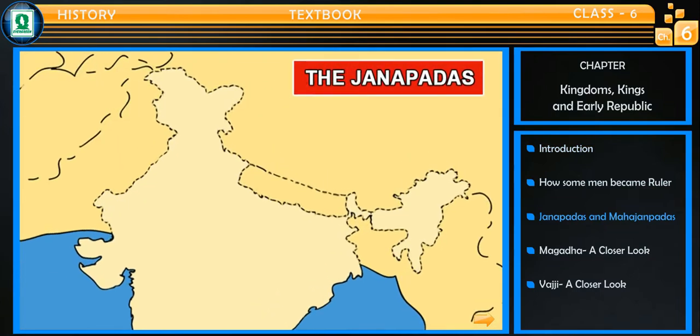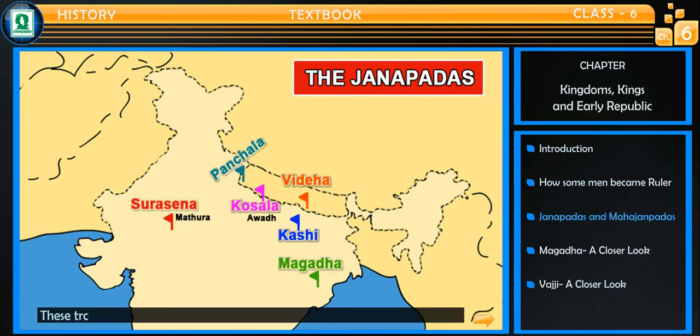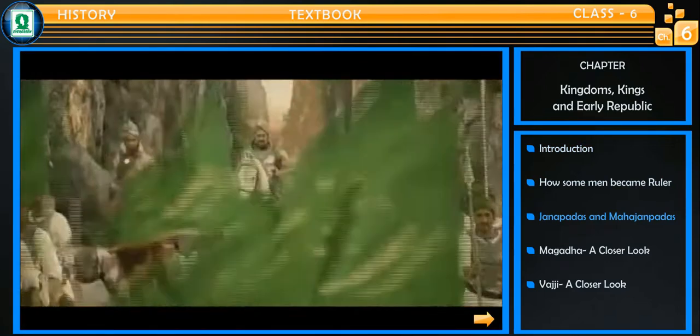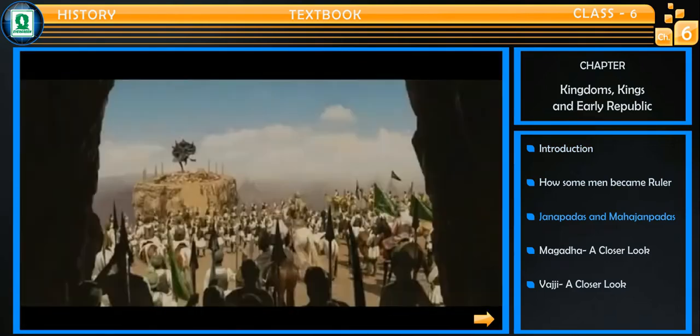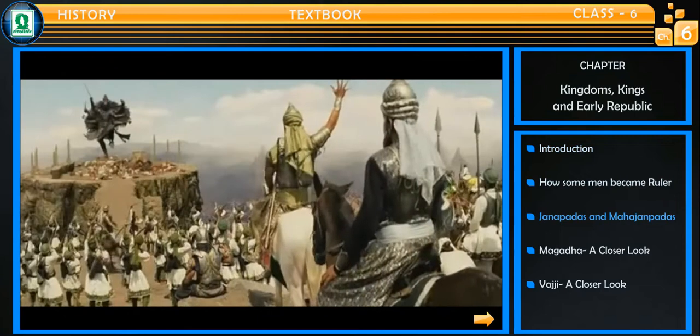Some of the important Janapadas were Panchala, Bareilly district; Surasena, Mathura; Kosala, Awadh; Kashi, Videha, Magadha, etc. These tracts were not simple tribes, but were kingdoms and republics. In these republics, it was the Kshatriya families who owned the land and had the political powers.